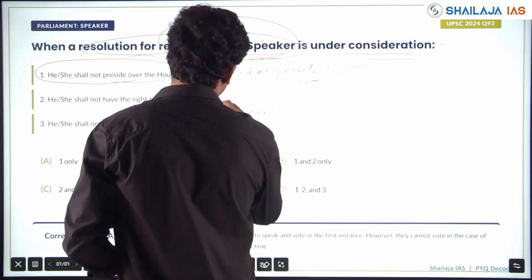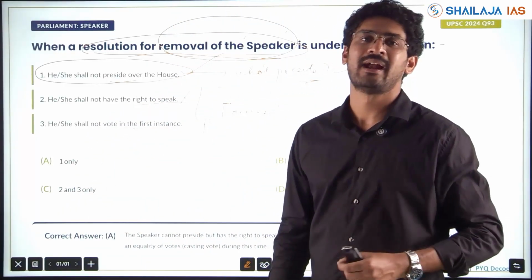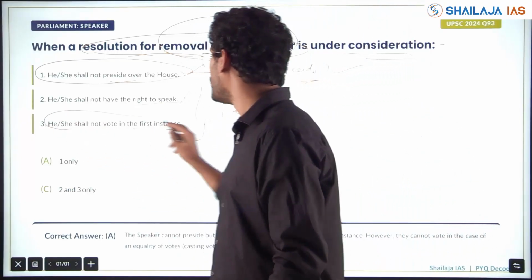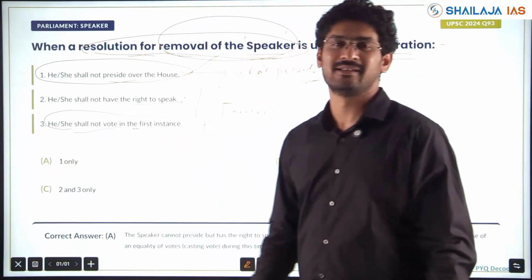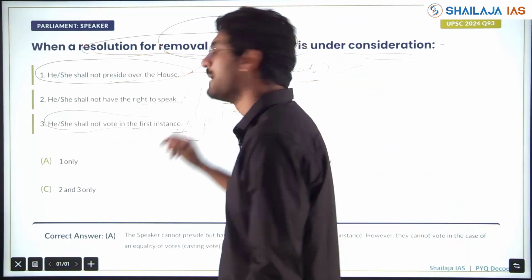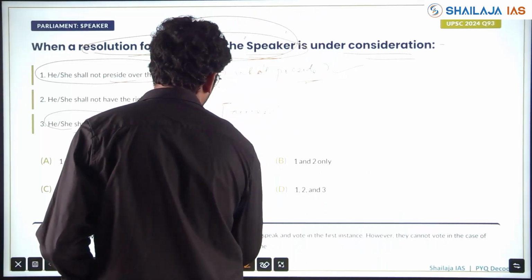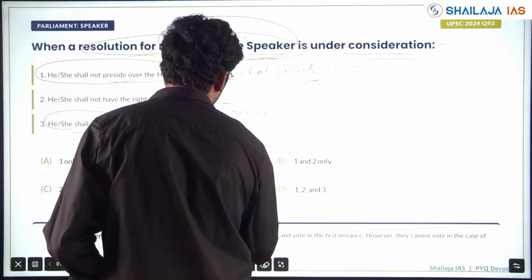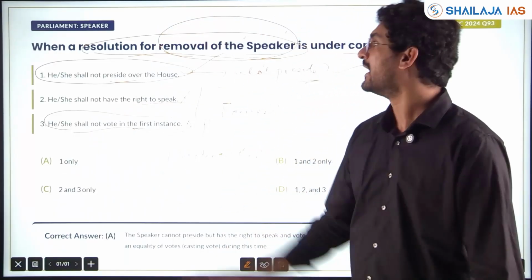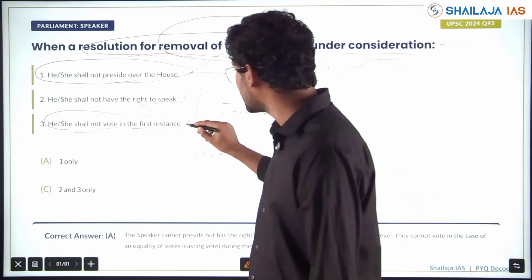If there are some allegations and removal is there, you have the right to speak and you have the right to defend yourself. He, she shall not vote in the first instance. This is a very unique point. You can vote in the first instance, but you cannot vote in the deciding vote, or if there is a tie. In the final vote, you cannot cast the deciding vote if there is a tie during removal or resolution of removal of speaker. However, in the first instance you can vote.